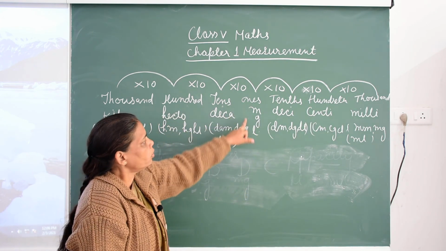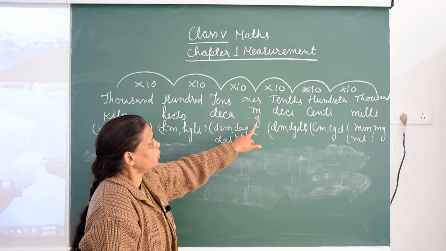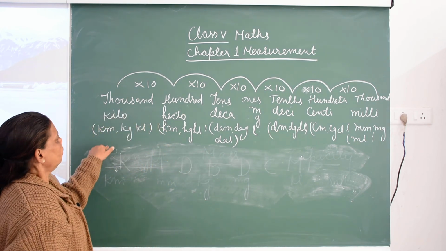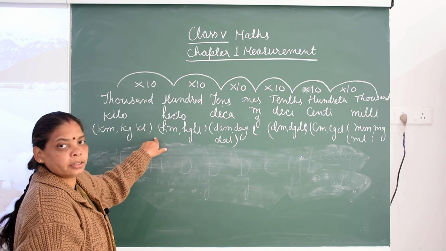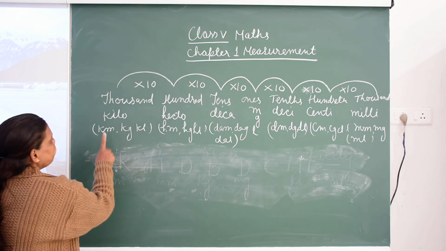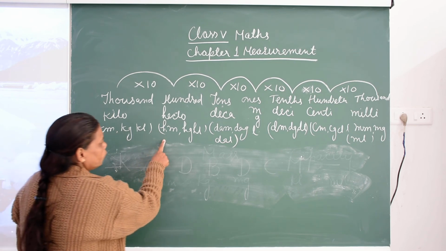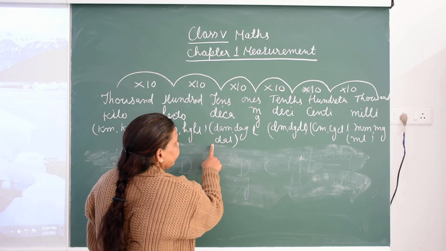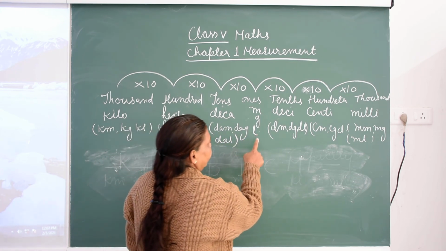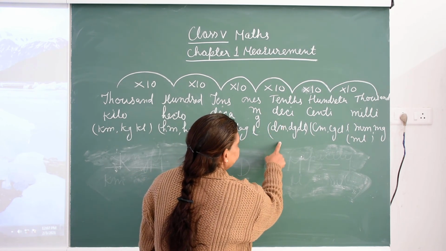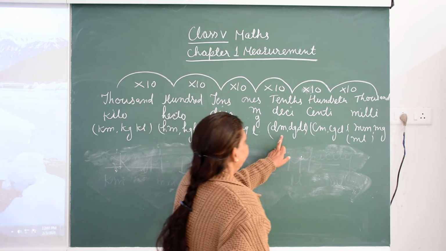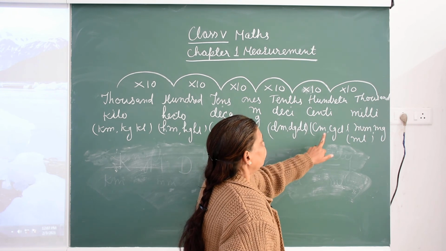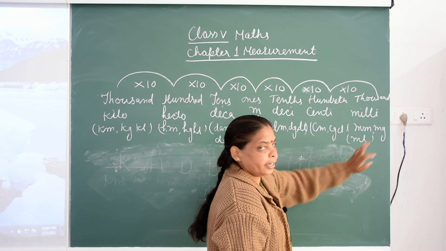So every unit is 10 times bigger than the next unit. For example, 1 kilometer is equal to 10 hectometer and 1 hectometer is equal to 10 decameter and 1 decameter is equal to 10 meter and 1 meter is equal to 10 decimeter and 1 decimeter is equal to 10 centimeter and 1 centimeter is equal to 10 millimeter.